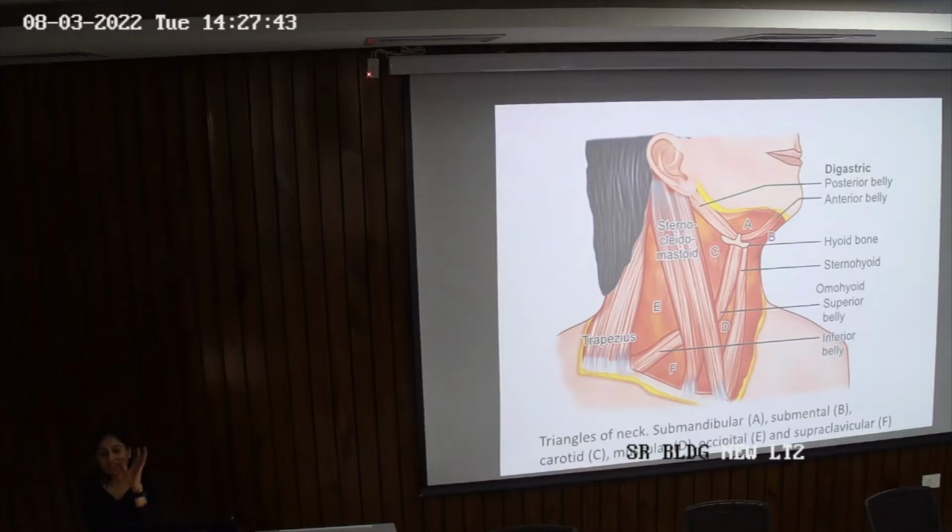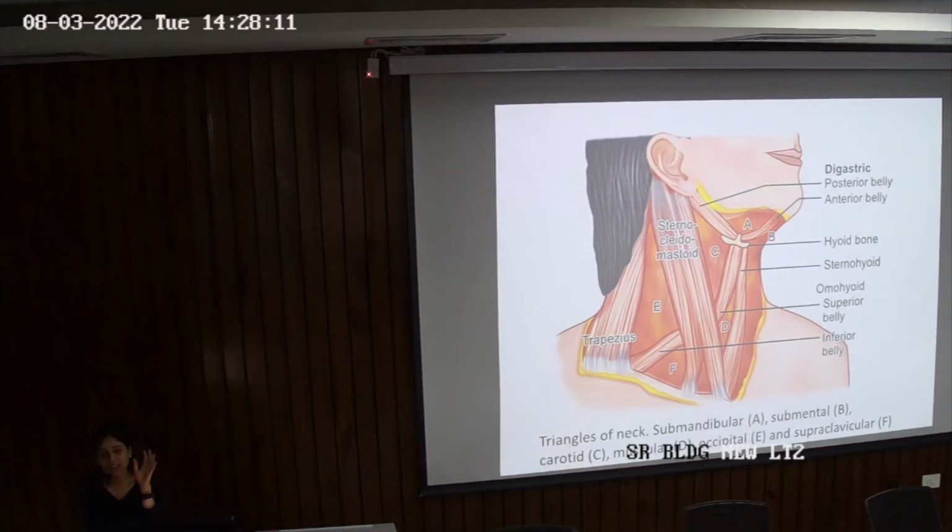So in a classic neck dissection, for example, it's a T4 disease, advanced malignancy, we do a radical neck dissection. Radical neck dissection is you remove level 1 to 5 group of lymph nodes along with sternocleidomastoid, spinal accessory nerve and internal jugular vein. So these are the structures that you remove in a radical neck dissection.